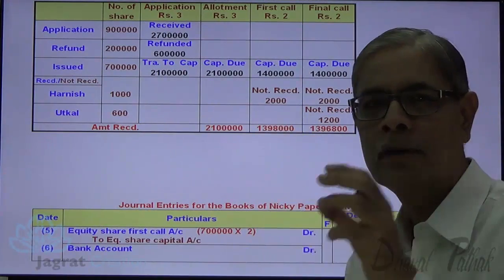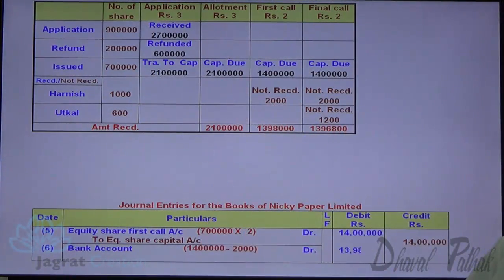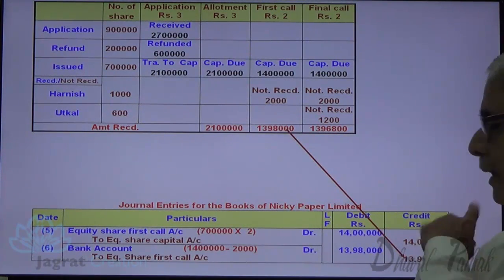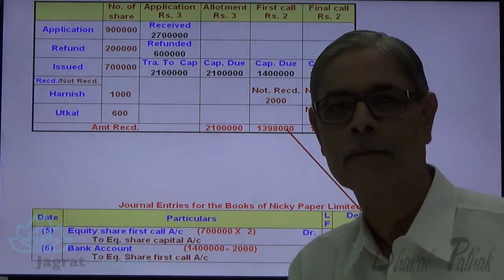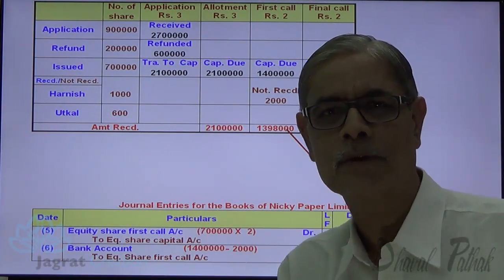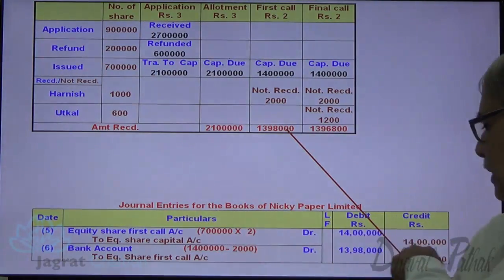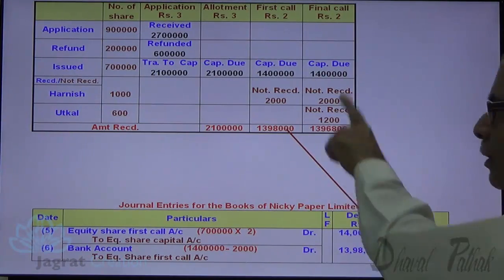So the entry that I record for the amount received: bank account debit to equity share first call account credit 13,98,000. So amount received is credited to share first call account, means first call account debit 14 lakhs, credit 13,98,000.